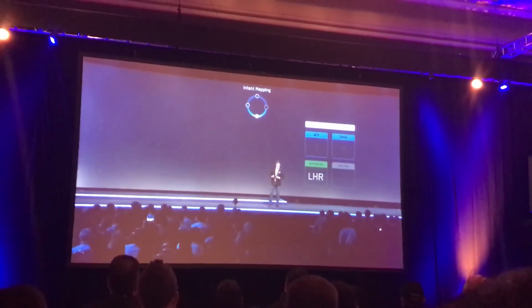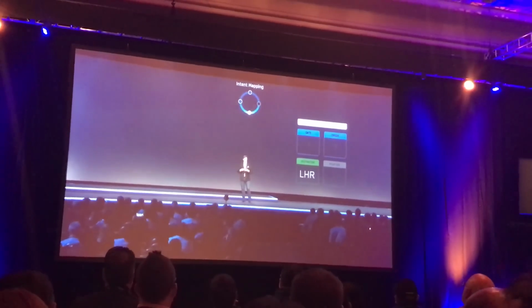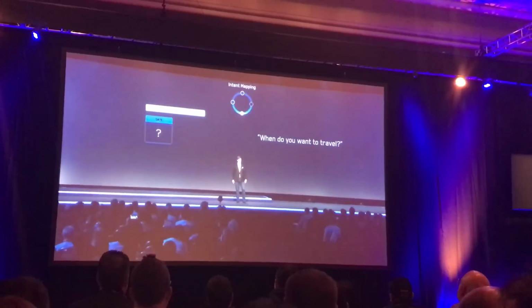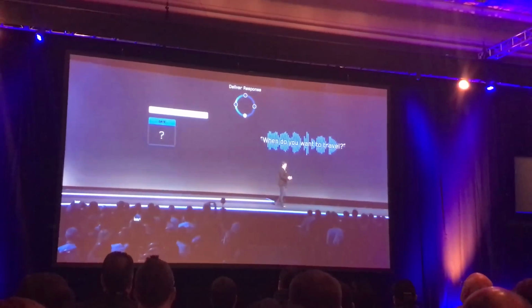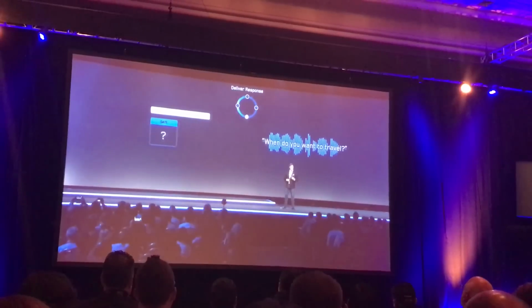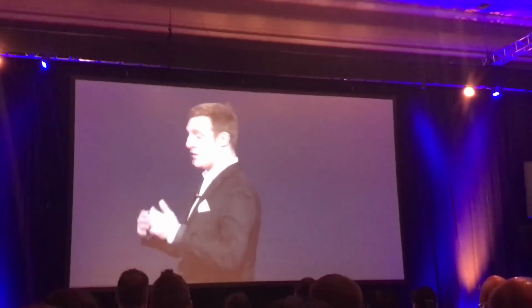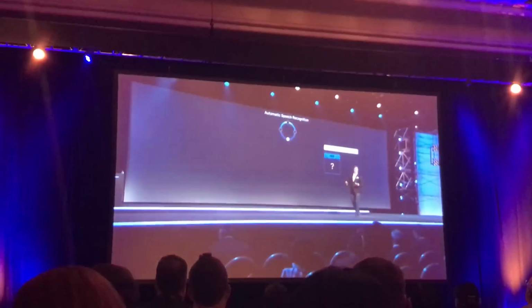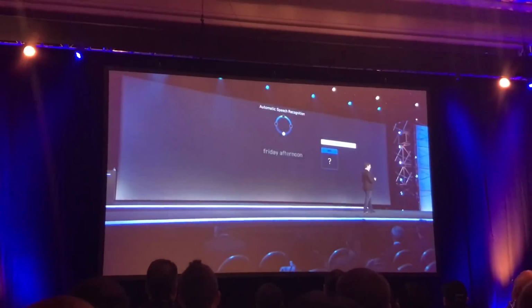So the next step is to be able to take this information and build out the response. So we can ask for clarification with the destination. When do you want to travel? So that gets sent back to the user, gets converted into lifelike voice with Polly, and then we wait for a response. And then the cycle just continues again. We take the same input, this time the response, Friday afternoon. We pass it through the automatic speech recognition.